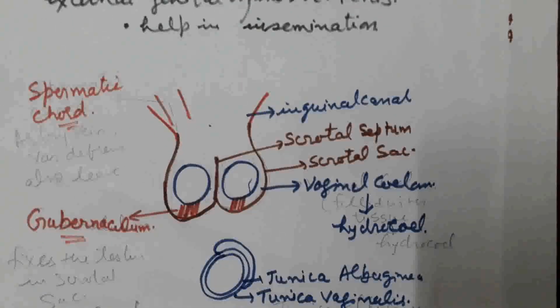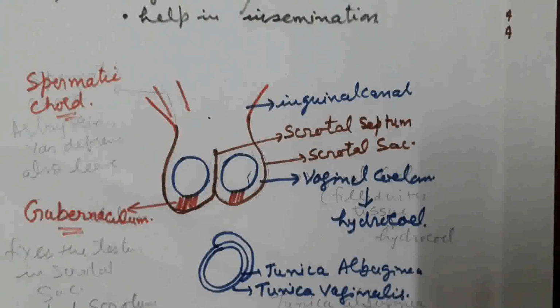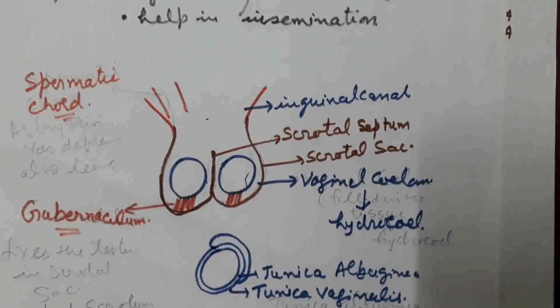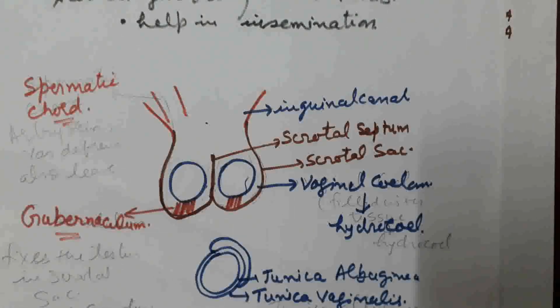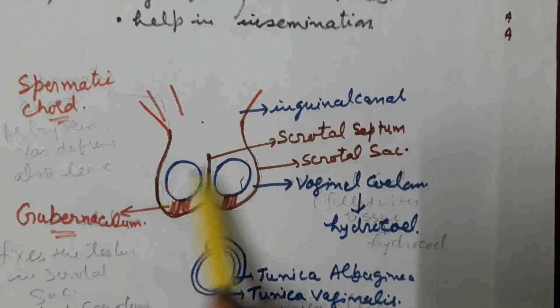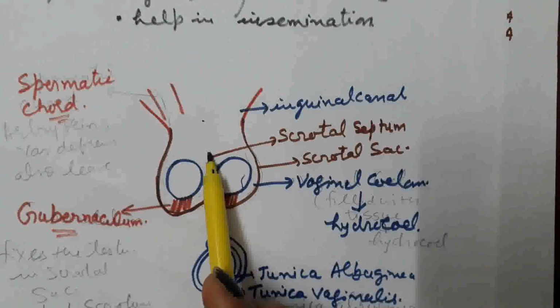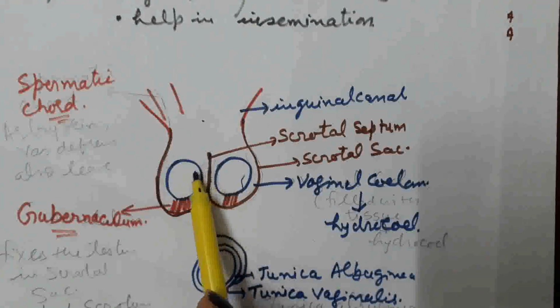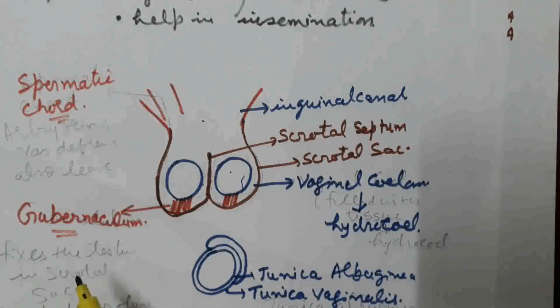Testis is present in the scrotal sac. It is extra abdominal in position. Scrotal sac is present outside the abdominal cavity. It is a sac-like structure present between the legs. Two scrotal sacs are present. In the center of the scrotal sac, there is the scrotal septum. Inside these scrotal sacs, testis is present.